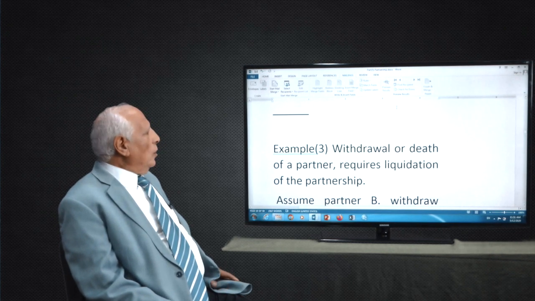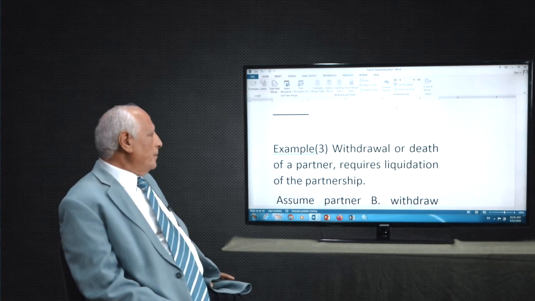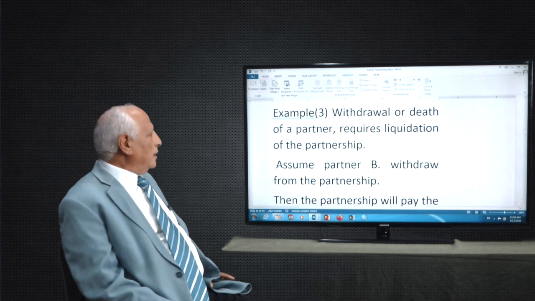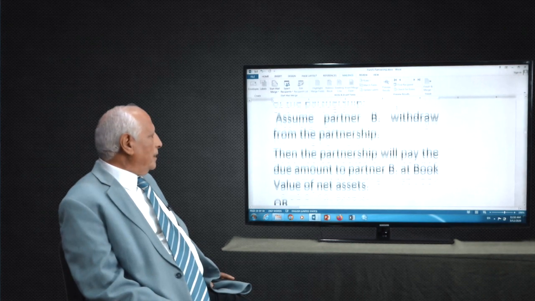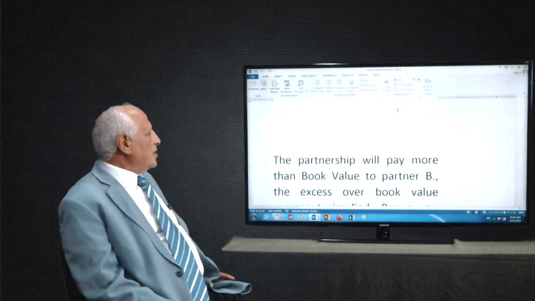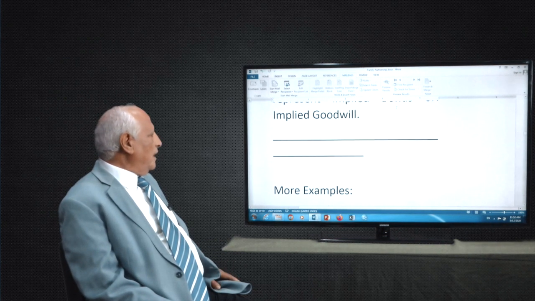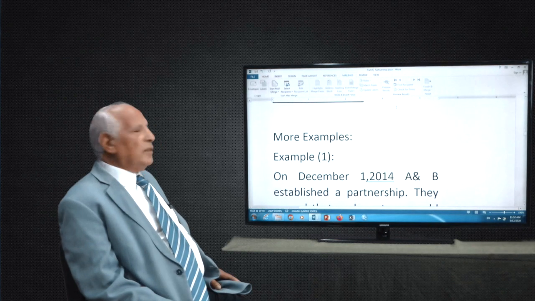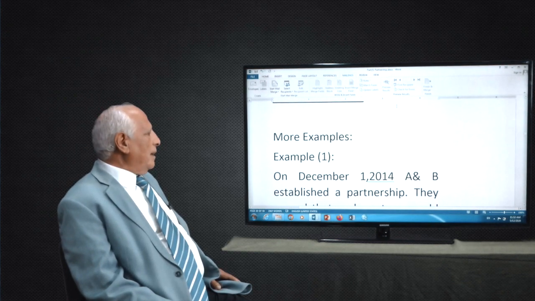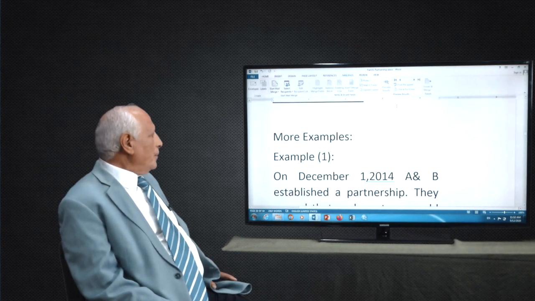Example 3, withdrawal or death. When one of the partners gets out of the company or dies, in this case, assume partner B withdraws from the partnership. What are the journal entries for this one? The partnership will pay more than book value, or this one is considered as book value. Also, I give you more examples. Another example will help you. This is a very important example for you at the end.